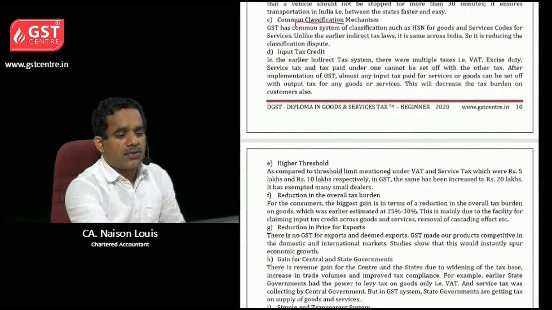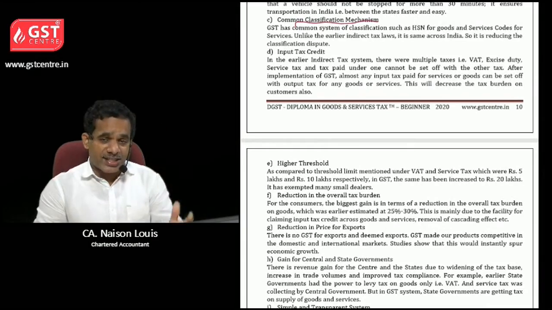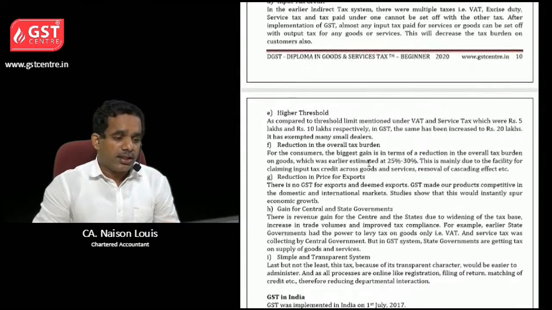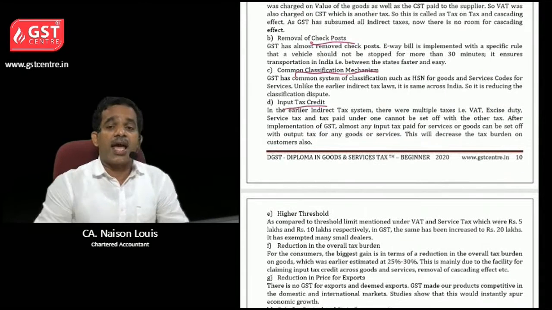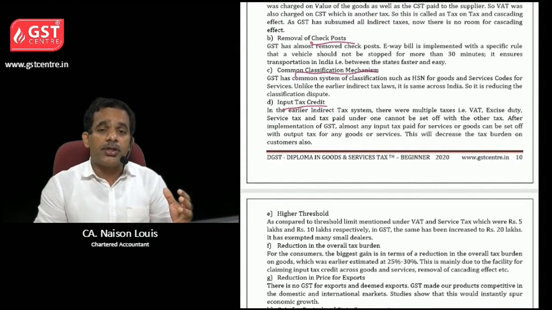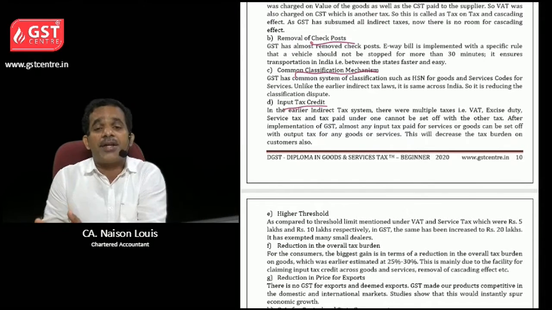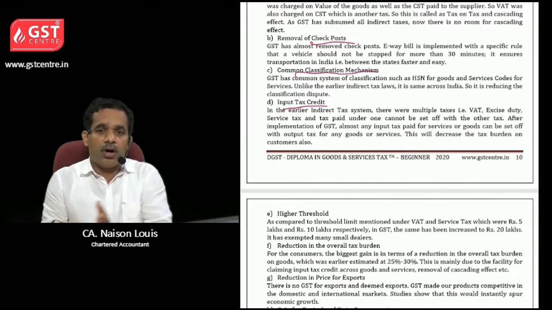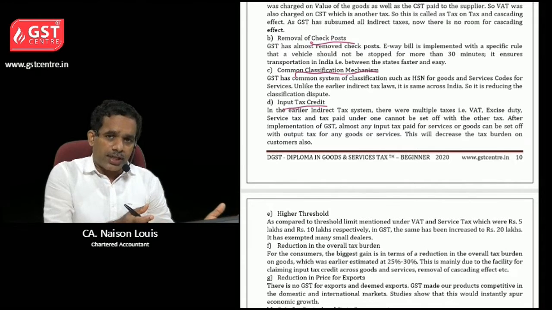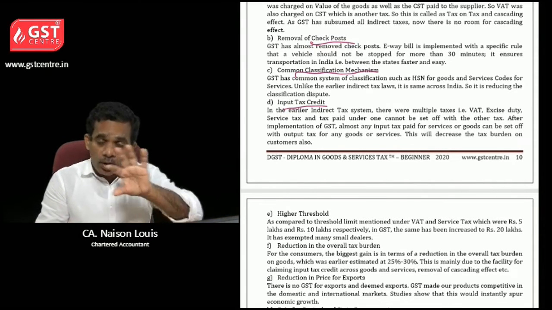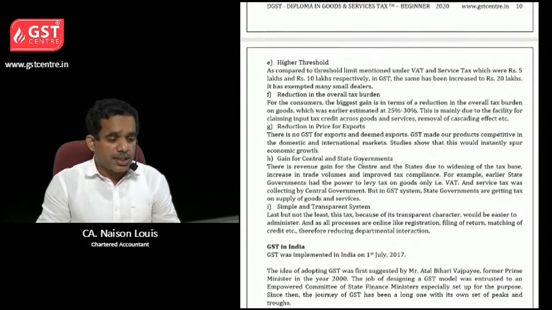Then common classification mechanism. There is an HSN code for goods, SAC code for services. Then input tax credit. Earlier we were not able to claim input tax credit on service tax against VAT liability, or central excise duty input tax credit against VAT liability. But now it is available as all taxes were subsumed into GST.